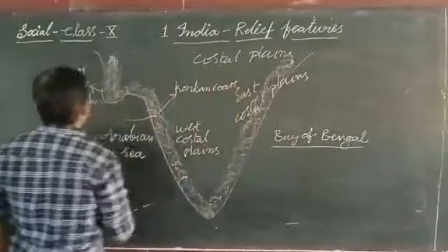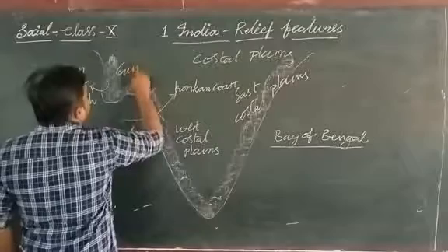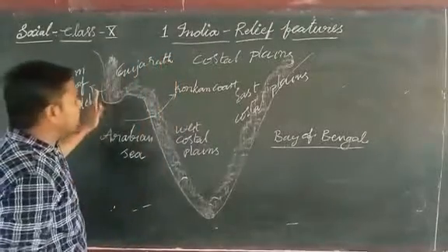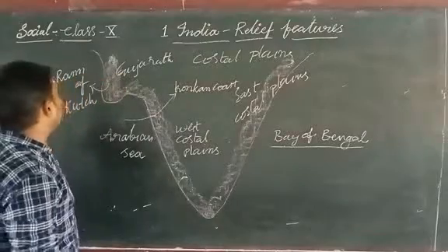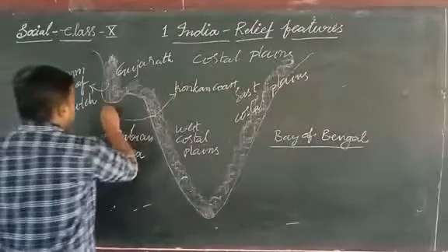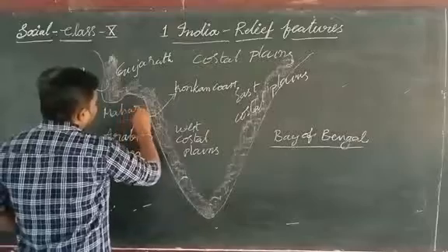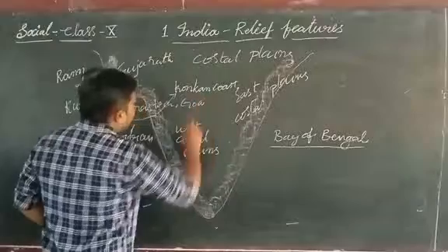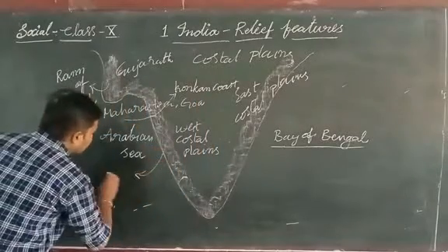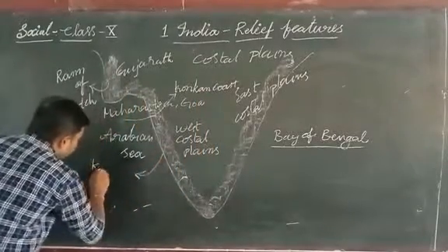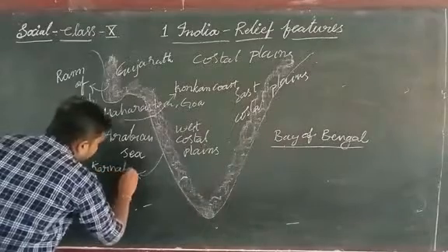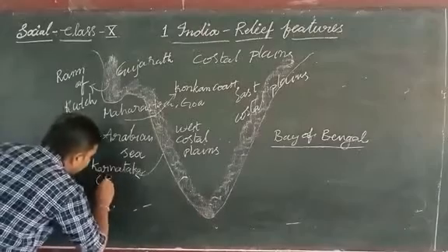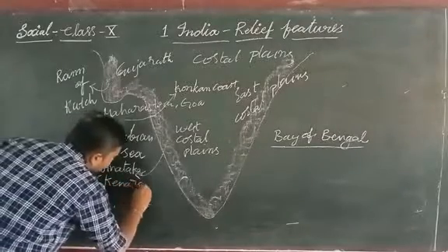In Karnataka, the west coastal plains are called the Canara coast.